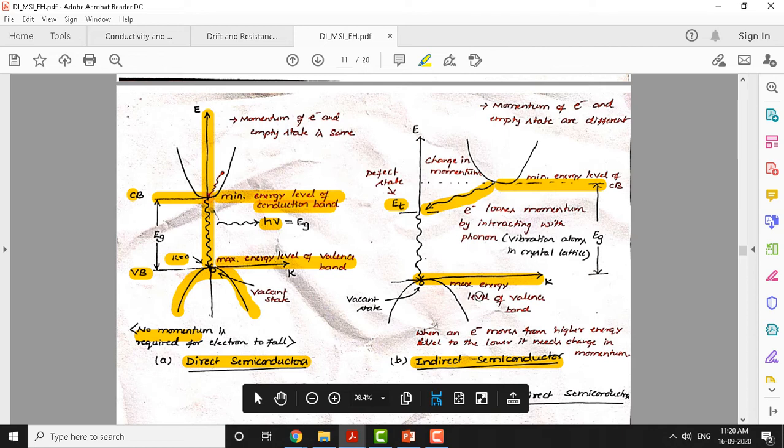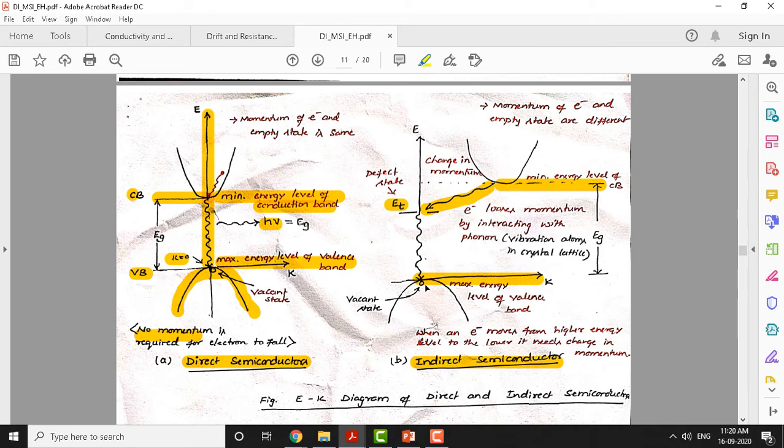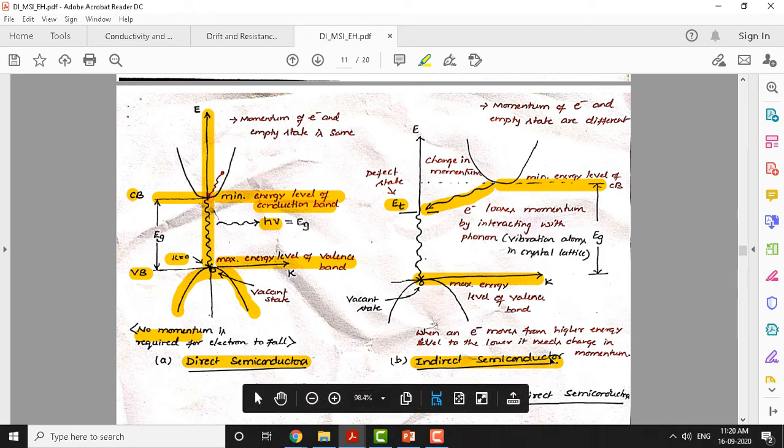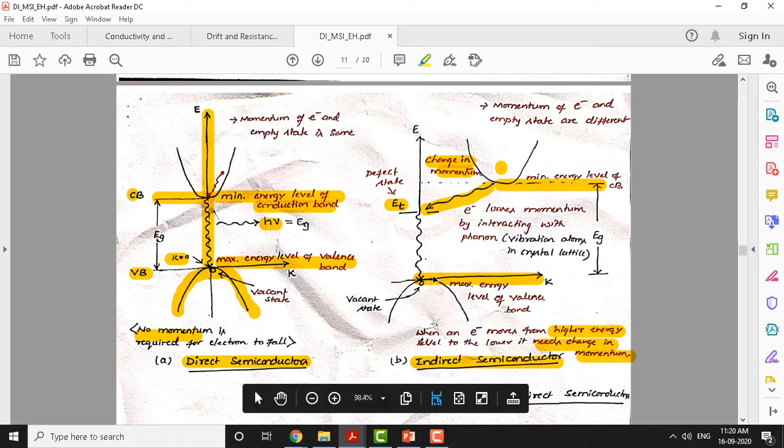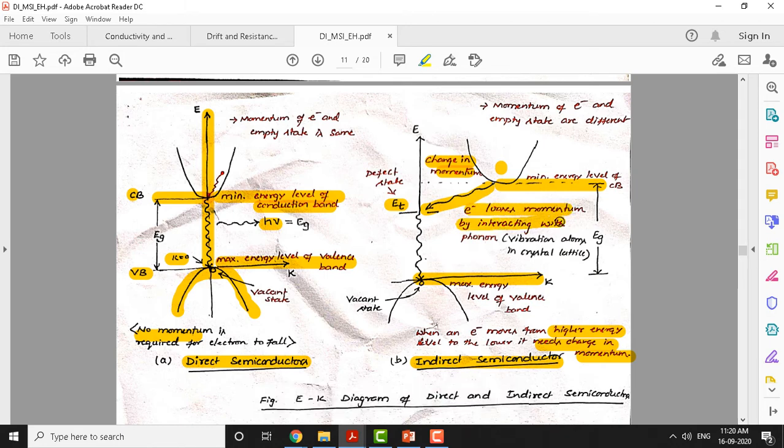Okay. So this indirect way of entering by the electron to fill this vacant state is called indirect semiconductors. When the electron moves from a higher energy level to a lower one, it needs to change in momentum. So you are seeing here there is a change in momentum by the electron. Suppose the electron is here, it changes its momentum by changing the value of k to k is equal to 0, and then it comes back to the empty state which you see in the valence band here.